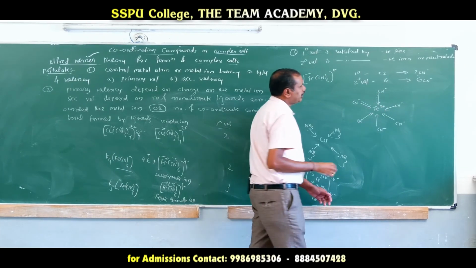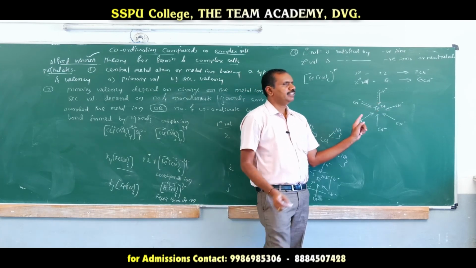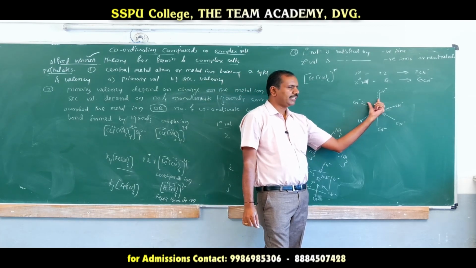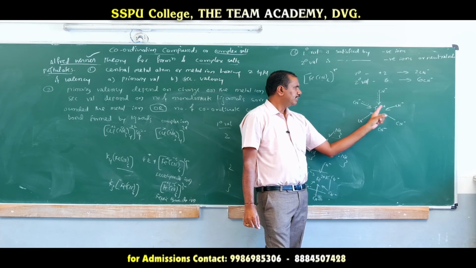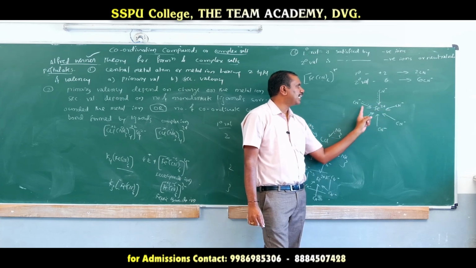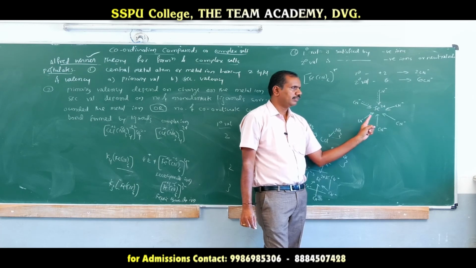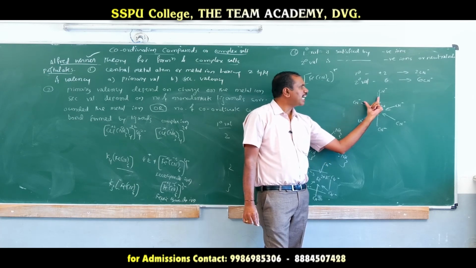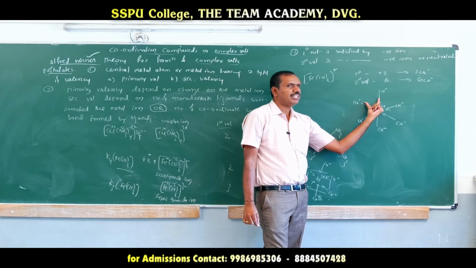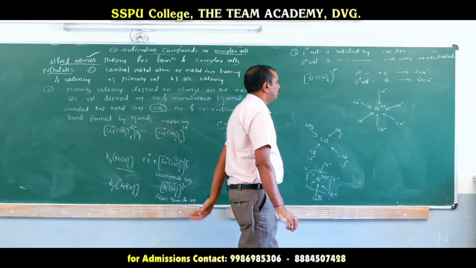The dotted line shows the primary valency. Primary valency is satisfied by 2 cyanides. Okay. Secondary valency is satisfied by 6 cyanides. The thick lines show the secondary valencies. Means these 2 cyanides can satisfy both primary as well as secondary valencies.